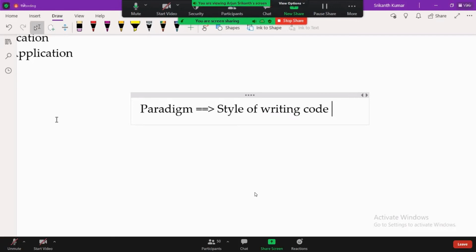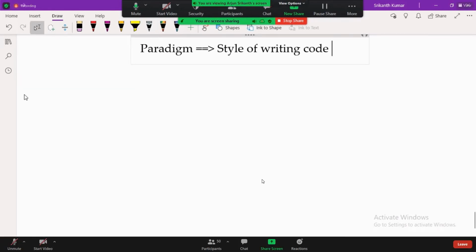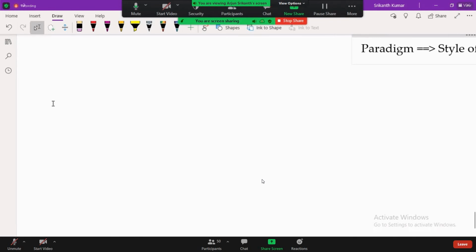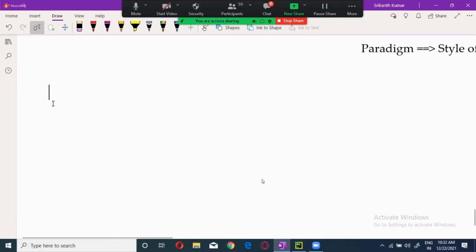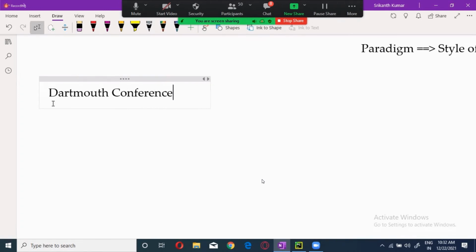There was a very famous conference called the Dartmouth Conference. Dartmouth is the name of a college, and this was a part of MIT, Massachusetts Institute of Technology.